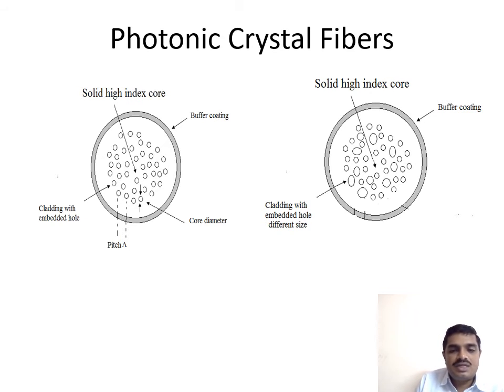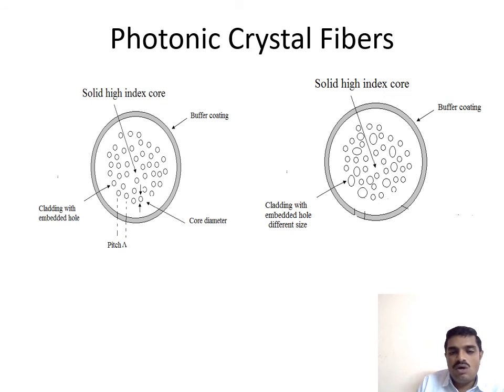Inside the cladding it consists of uniform holes. Also it maintains uniform distance between them, so that the distance between holes represents pitch A. The core diameter is also unique. So this cladding is embedded with holes. Then coming towards multimode fibers, the cladding is embedded with holes of different, non-uniform sizes. Also the distance between those holes is different.